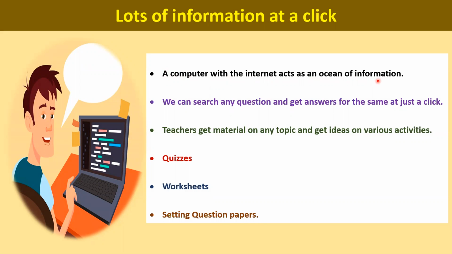It is true. If you want to select any topic, for example, I want to search some games on the computer, or I want to get some information about some city like the Taj Mahal. For example, I want to collect information about the Taj Mahal. So when I search on Google, I'll get lots of information about it.